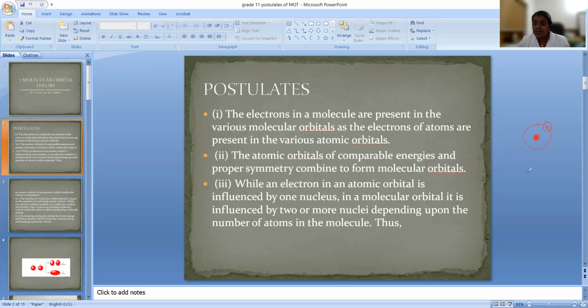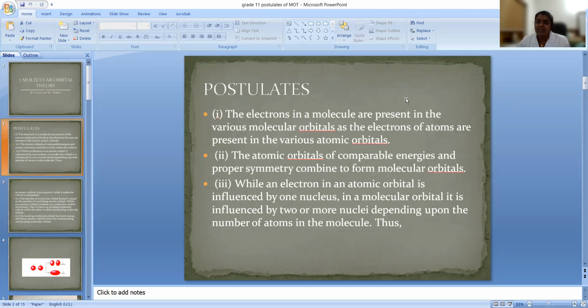But when we consider molecules like carbon dioxide, HF and so on, there is more than one nucleus, so the molecular orbital is polycentric. Atomic orbitals are monocentric.